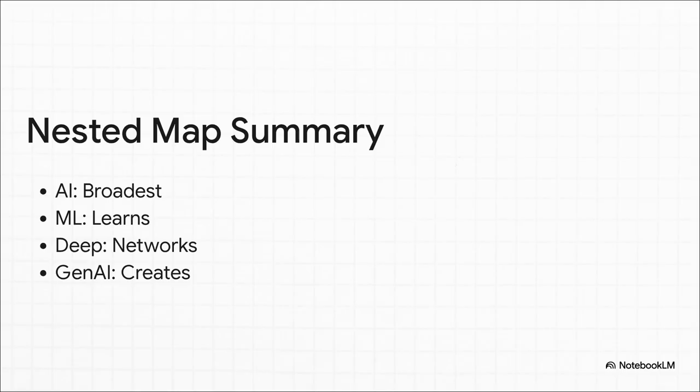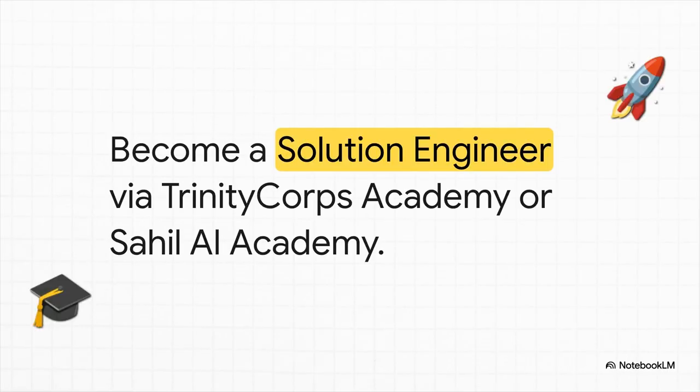So as we wrap up our nested map, let's summarize this one-way street. AI is the biggest umbrella term. Inside that, machine learning is a smarter, data-driven type of AI. Inside that, deep learning is a wildly powerful type of ML using neural networks. And right in the very center, GenAI is a creative type of deep learning that generates entirely new content. So every GenAI is AI, but not every AI is GenAI. Not even close.